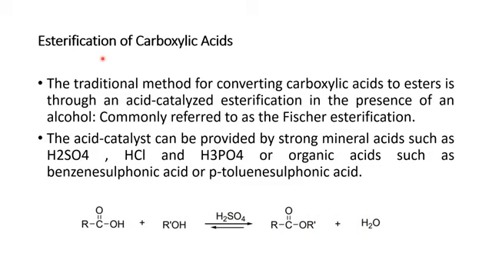It means it will occur in the presence of acid. The other terminology used for this reaction is Fischer esterification. The acids used are very strong mineral acids such as sulfuric acid, HCl, H3PO4, or organic acids such as benzene sulfonic acid or para-toluene sulfonic acid.